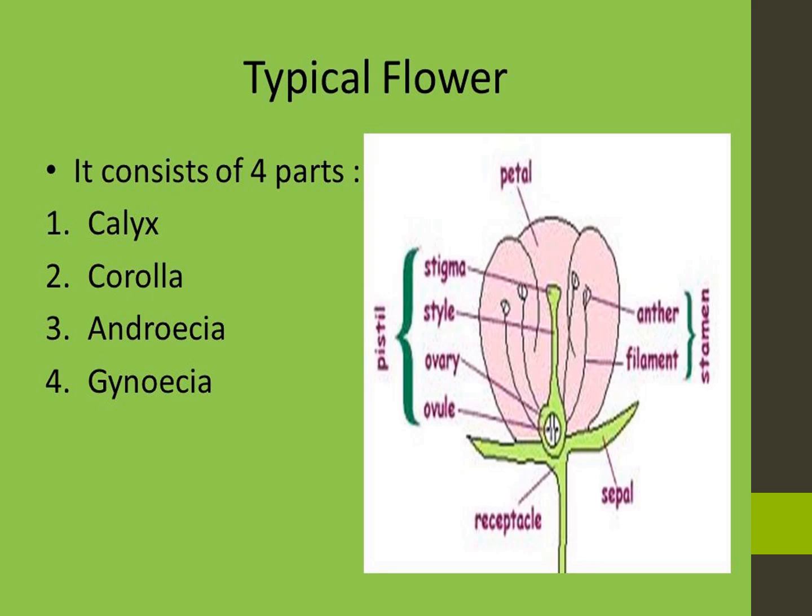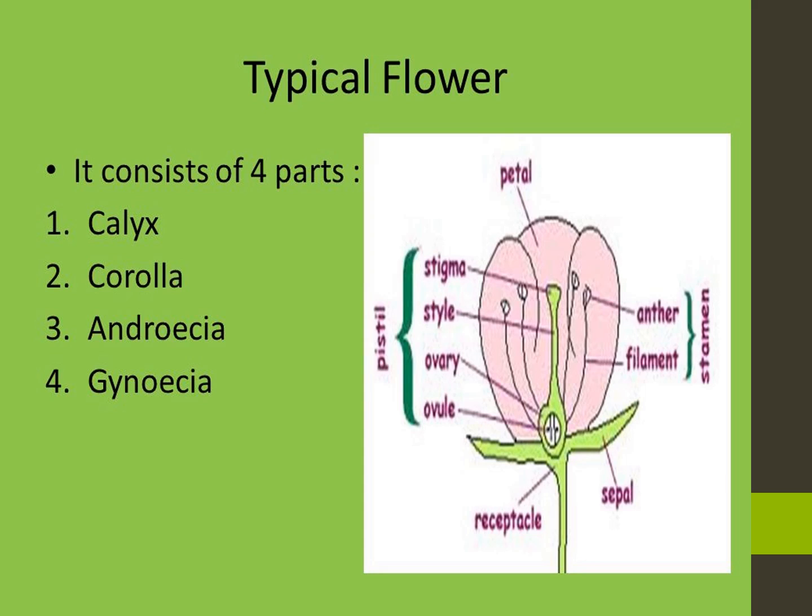The calyx and corolla are not necessary for reproduction. They are non-essential, as they do not directly take part in reproduction. The androecium and gynoecium are the only essential parts for reproduction, because both take part directly in reproduction.